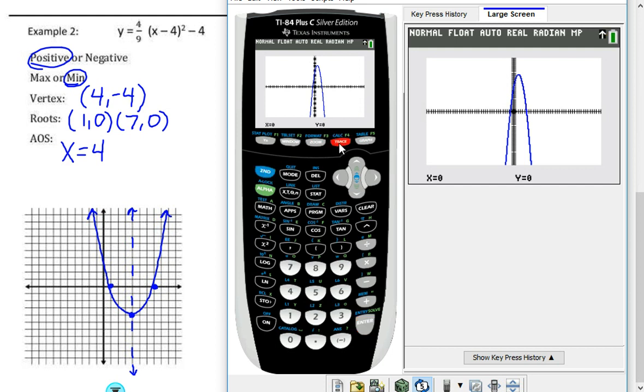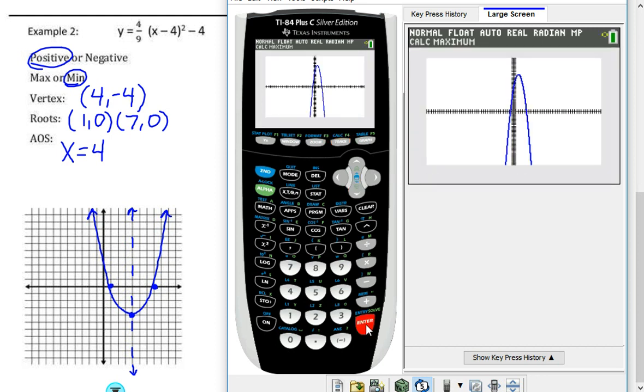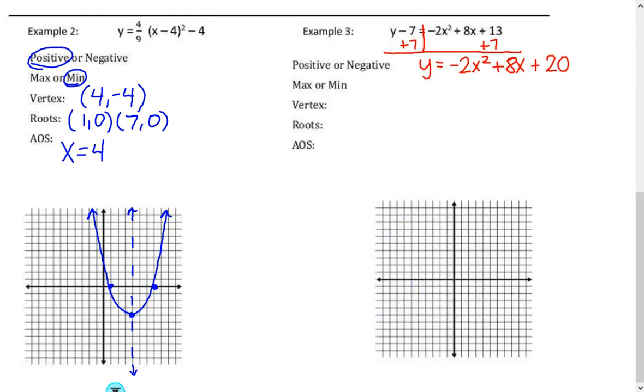So I go to second trace, and now instead of a minimum, this time I'm finding my maximum point. And I do the same process where I go just somewhere to the left of my vertex, and then I move it just to the other side somewhere to the right of my vertex, and then I hit enter for it to take a guess. All right, now remember this is a calculator, it's not perfect, and I'll talk more about this in a little bit, but we can assume that this means 2, 28. All right, it's taking its best guess there. So 2, 28 is my vertex.